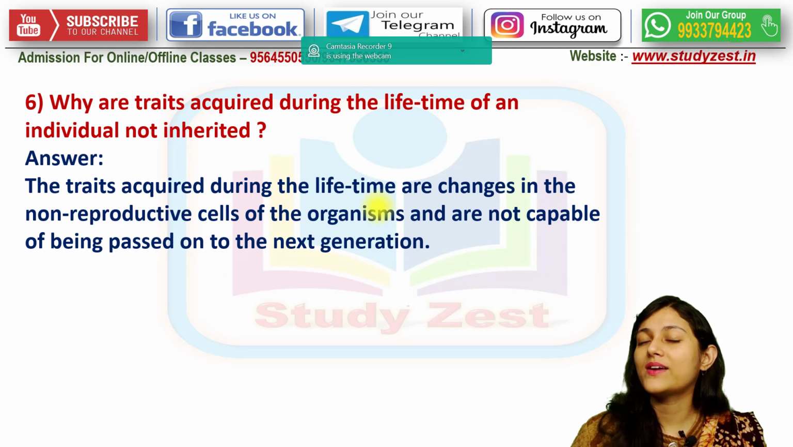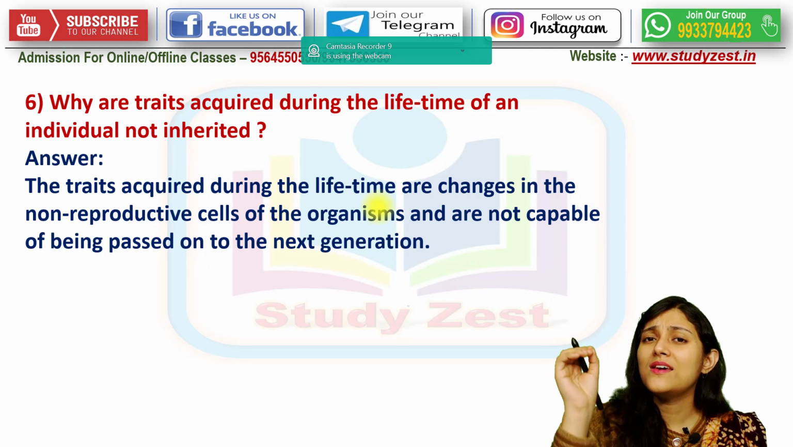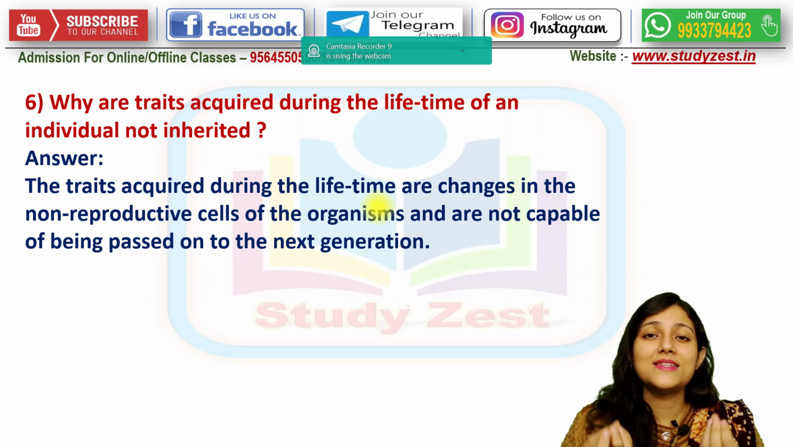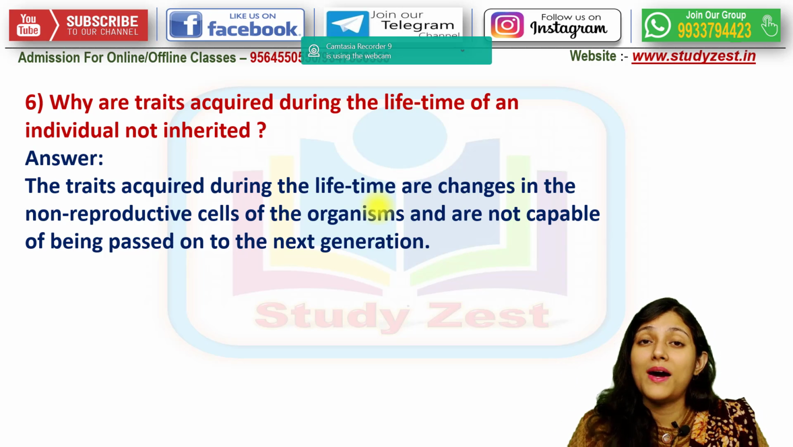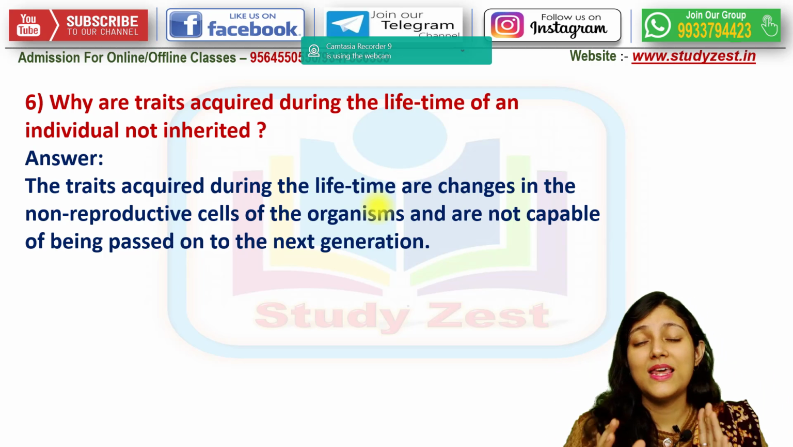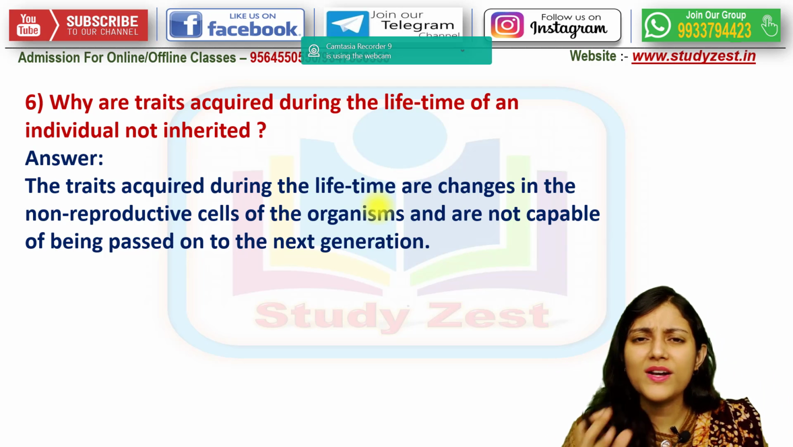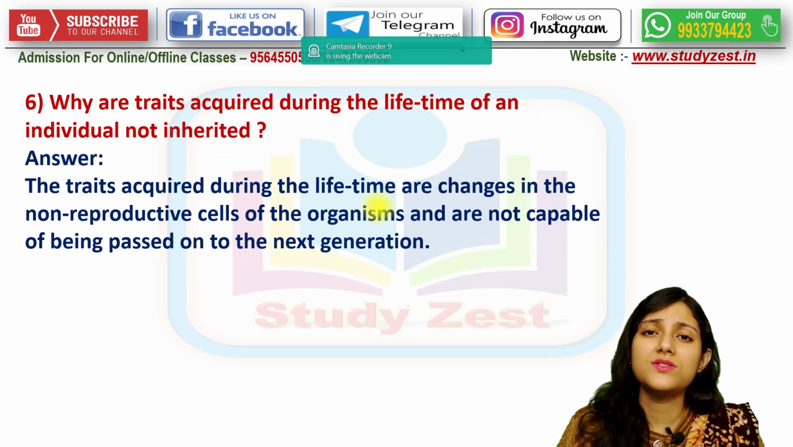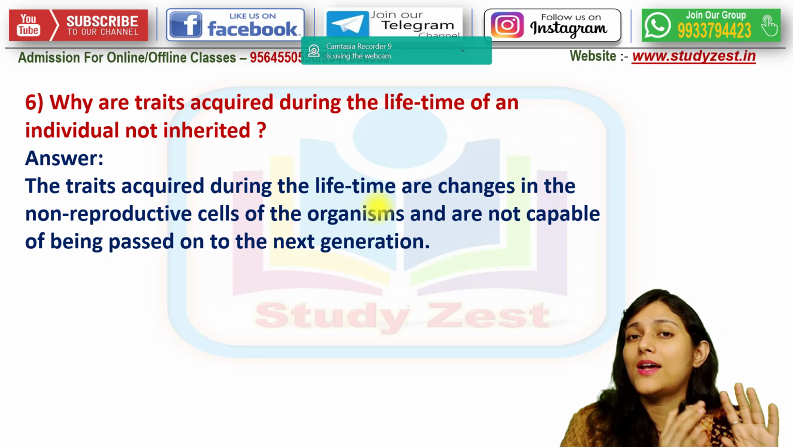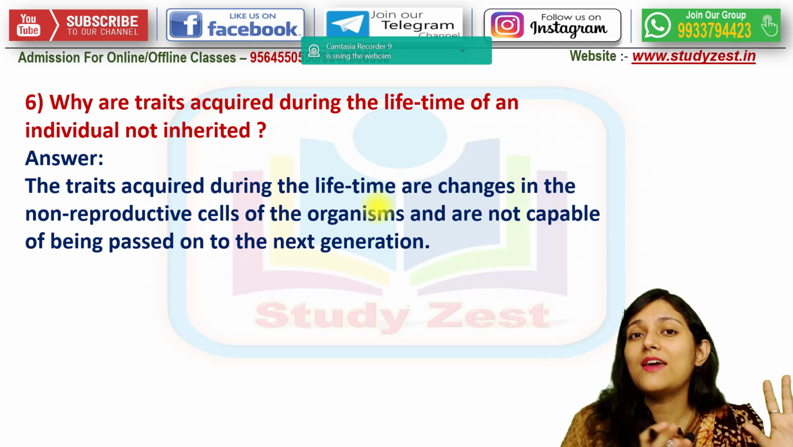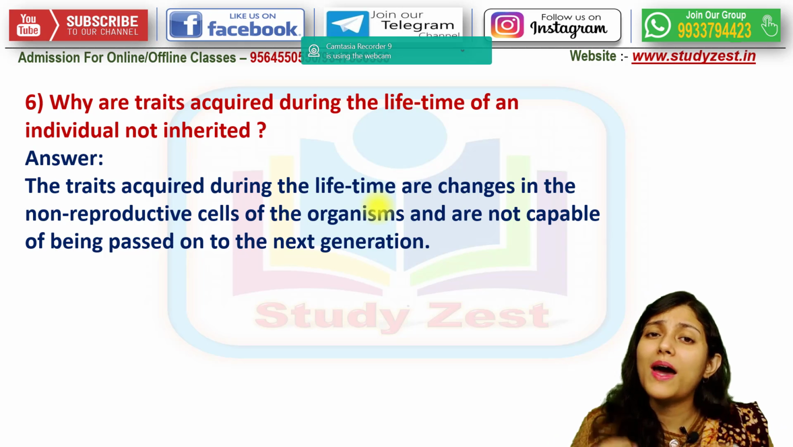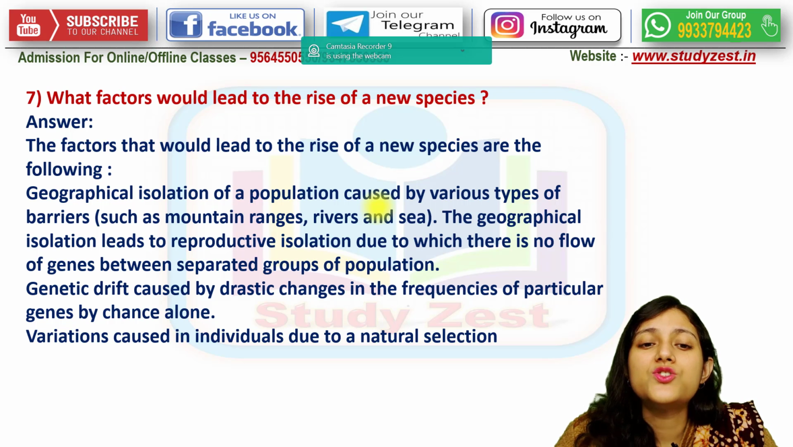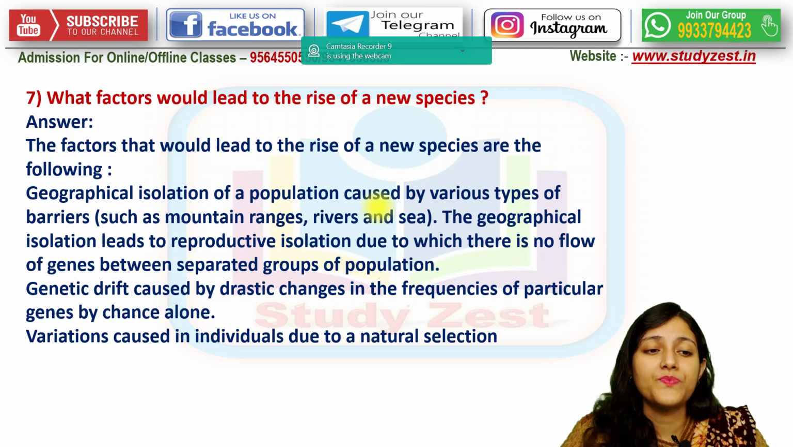The trait that I can acquire, it's not necessary that my next generation will also acquire it. Or the acquired characteristics which my parents are having, it is not necessary that I will have to acquire the same features. They have acquired some other features during their lifetime, and I have acquired some other features during my lifetime. Okay.